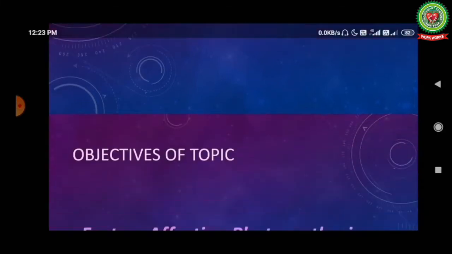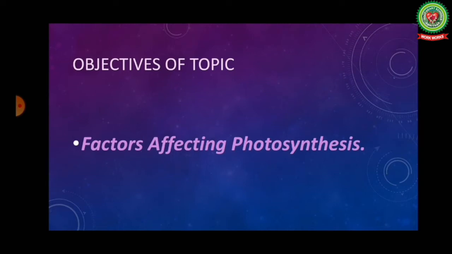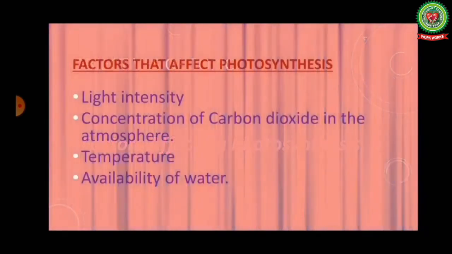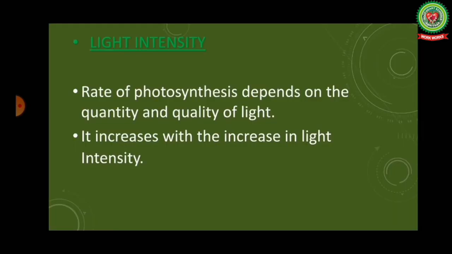In today's lecture we will discuss factors affecting photosynthesis. So children, there are various factors that affect photosynthesis. These are light intensity, concentration of carbon dioxide in the atmosphere, temperature and availability of water. First of all we are going to discuss light intensity.